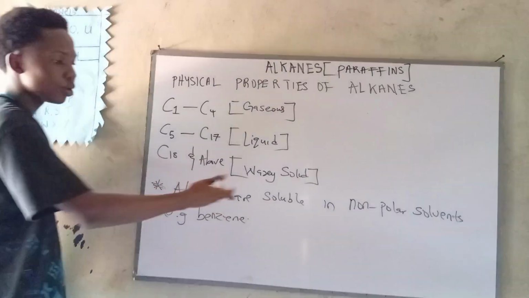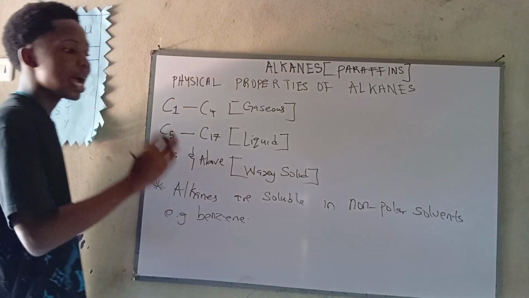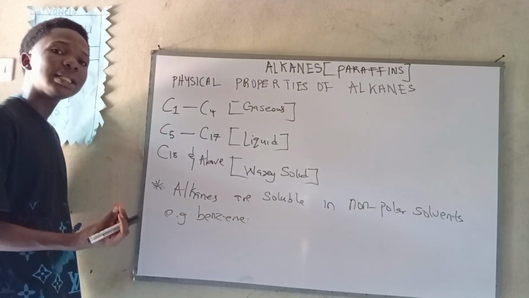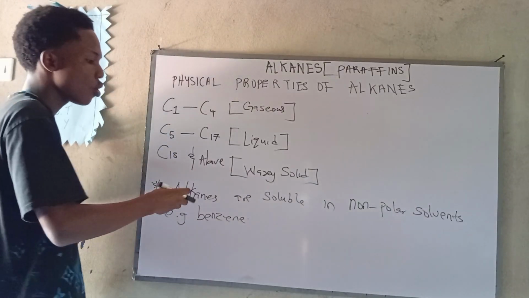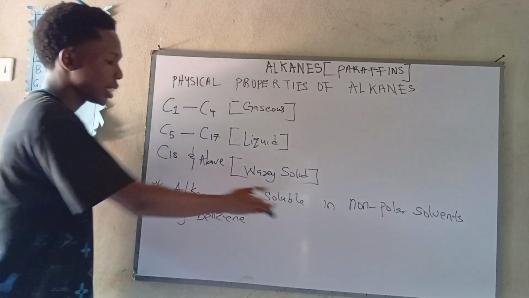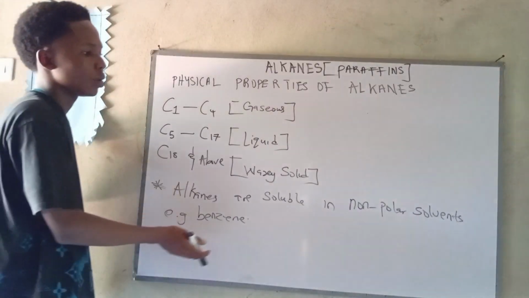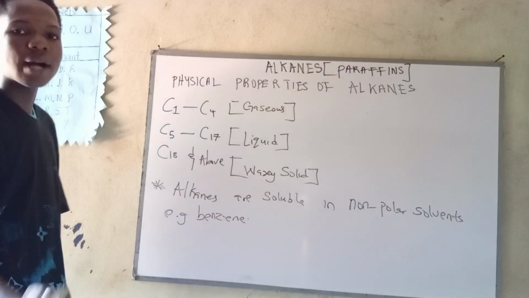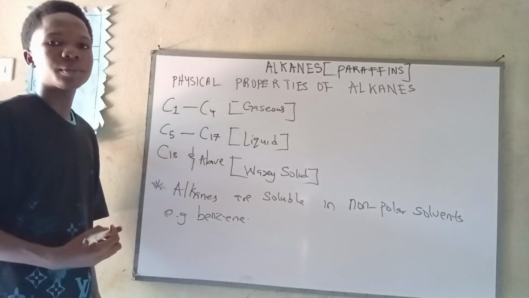Now, what do we mean by soluble? As I said earlier, it means it can dissolve, which means what we're trying to say here is that alkanes dissolve in benzene, which are non-polar solvents. Alright? Now, moving forward.